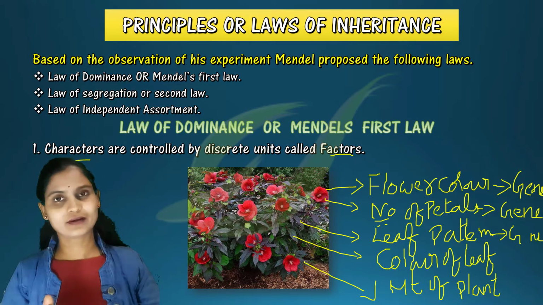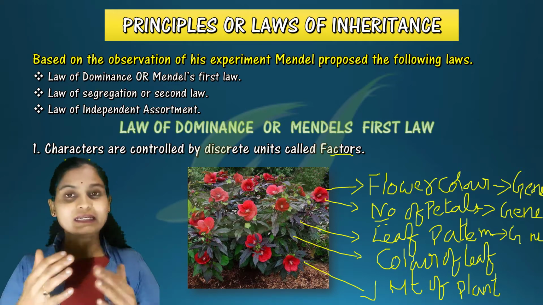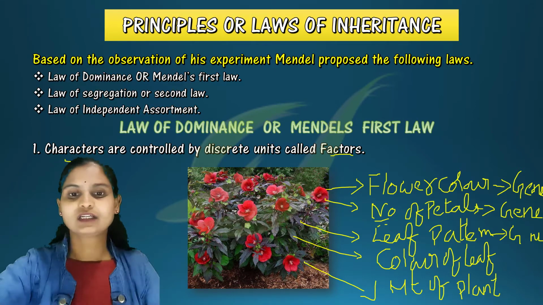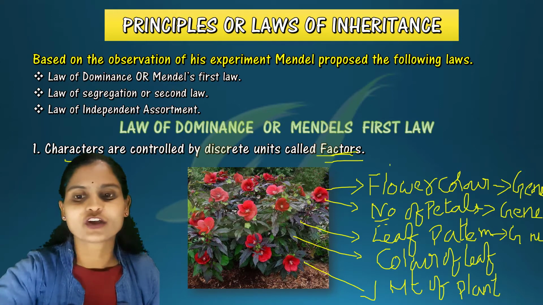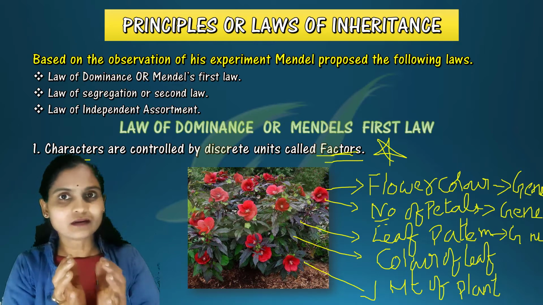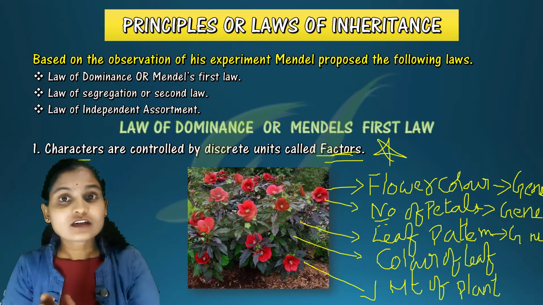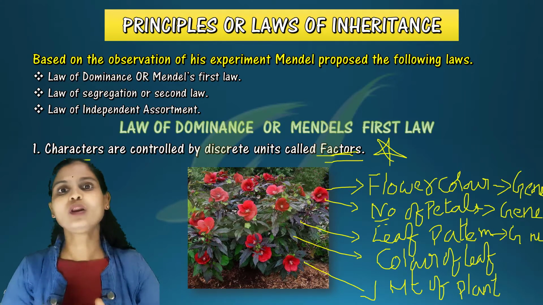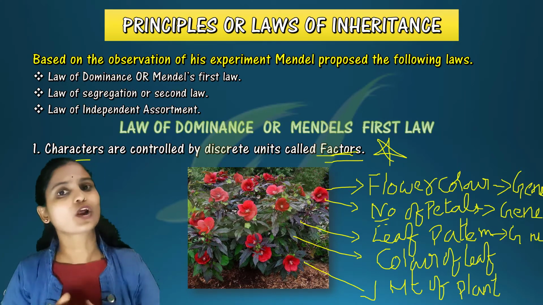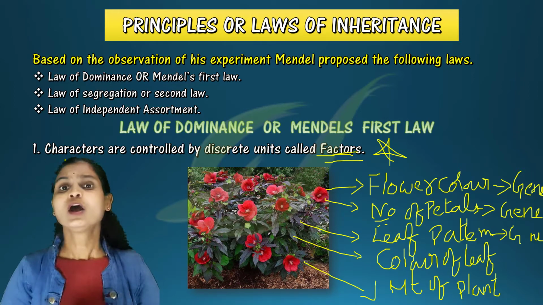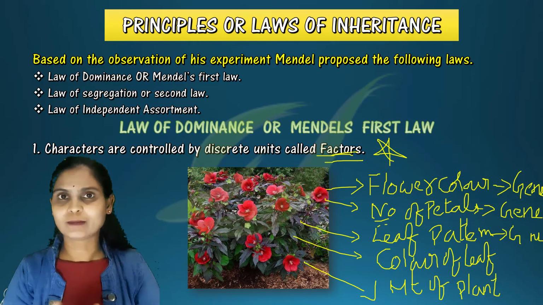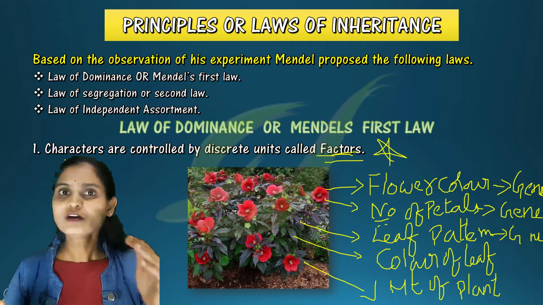So in earlier days, when Mendel was conducting his experiment, instead of using the term gene, he used the term factor. Very, very important thing, you should know that. According to Mendel, the factors are responsible for controlling each and every characteristic feature, either in plants or in animals. Nowadays, instead of factors, we use the name gene. So this is the first one.